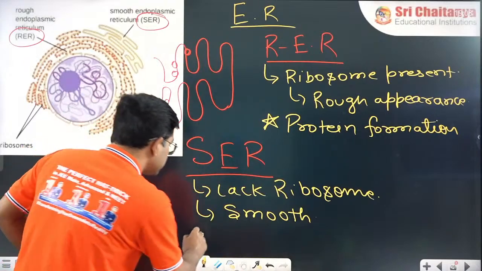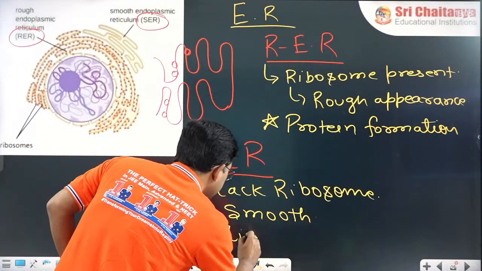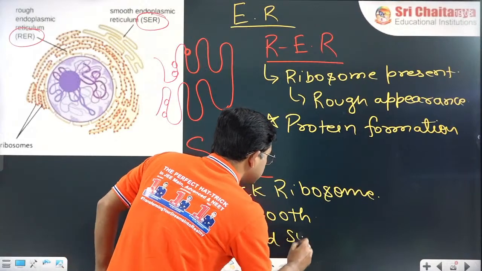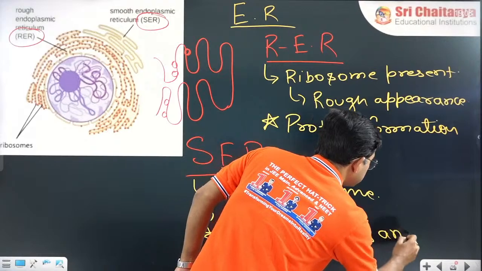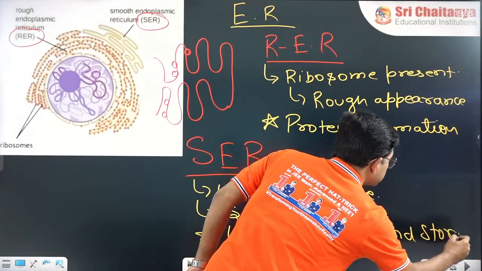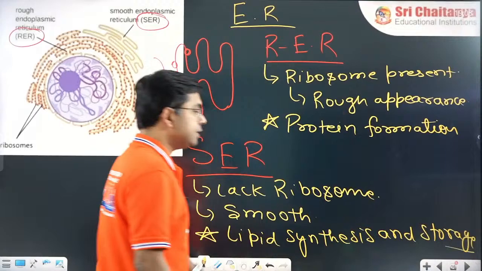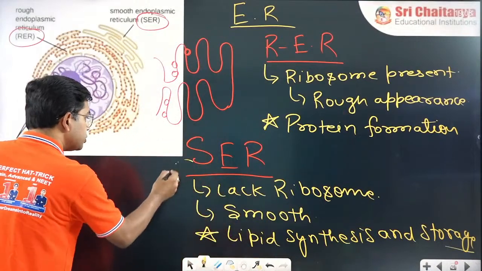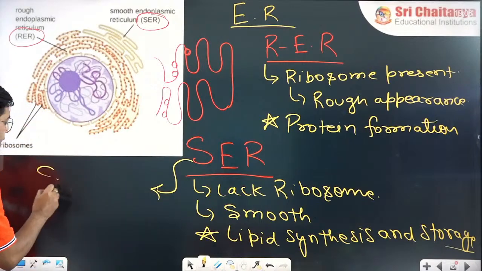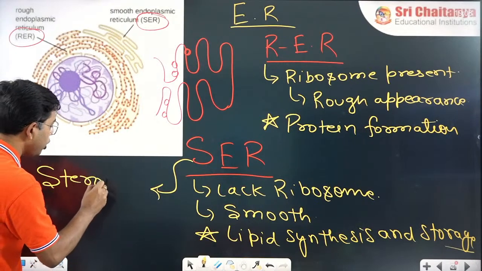And what is its function? Its function is lipid synthesis and storage. So understood this? Now one more function of SER is that it helps in steroid hormone synthesis.